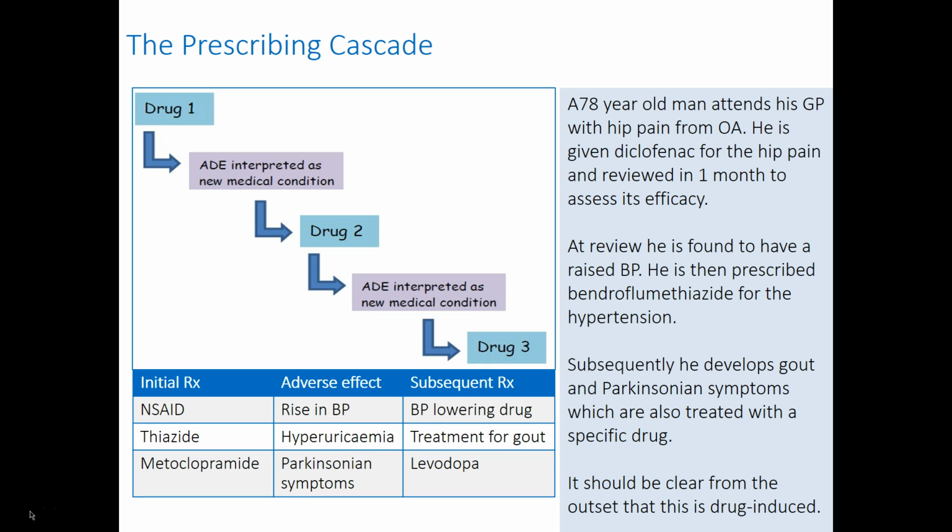Metoclopramide delays gastric emptying, but also it has a central effect as a dopamine D2 receptor antagonist, so he then develops an acute dystonic reaction, which is misinterpreted as a Parkinsonian feature, and he's now given levodopa. It should be clear that all of these episodes and the consequent prescriptions are incorrect, and this should have been dealt with from the outset by either not prescribing a non-steroidal or stopping it once it had been prescribed and led to the raised blood pressure.